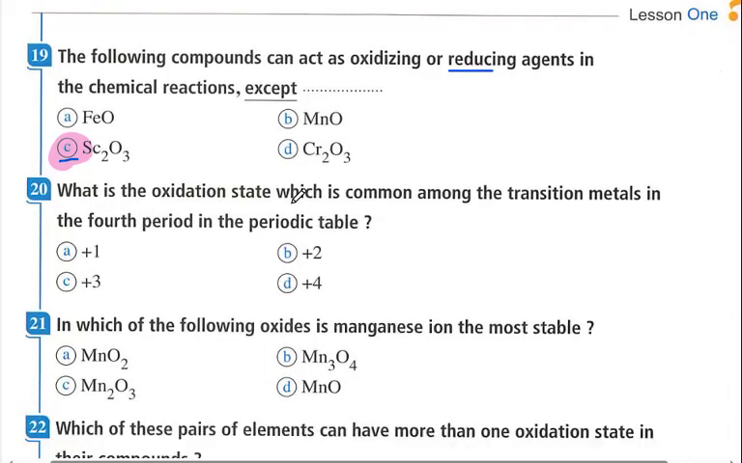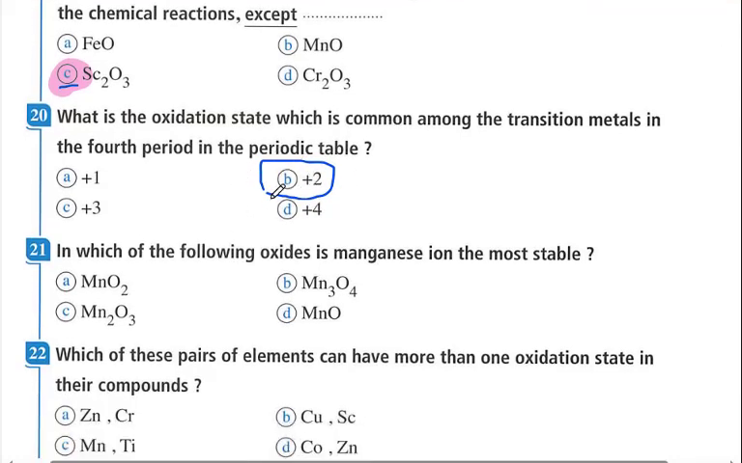What is the oxidation state which is common among the transition metals in the fourth period in the periodic table? The common oxidation state, it is known, is positive 2. The common oxidation state for the first transition series is positive 2. Although scandium has only one oxidation state, we all know that the other elements have the common oxidation state positive 2, from titanium to copper. So it is the common oxidation state in the first transition series elements, positive 2.